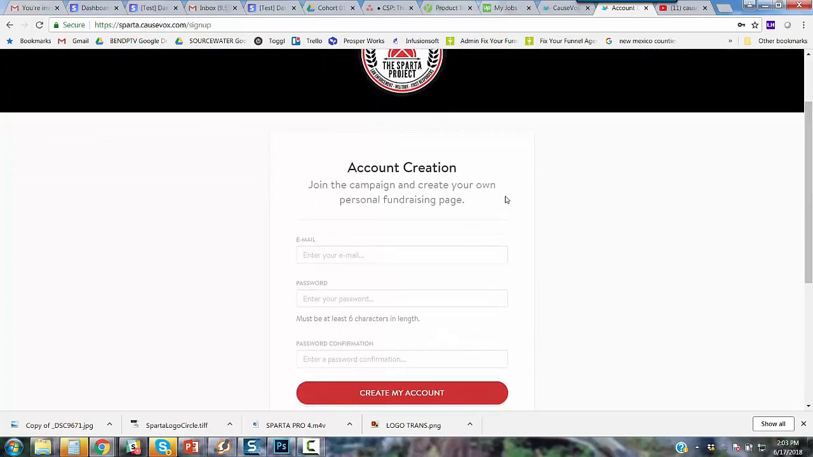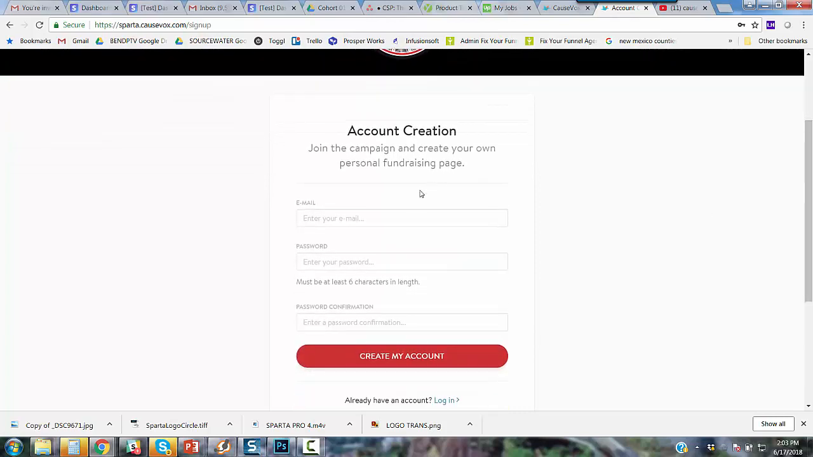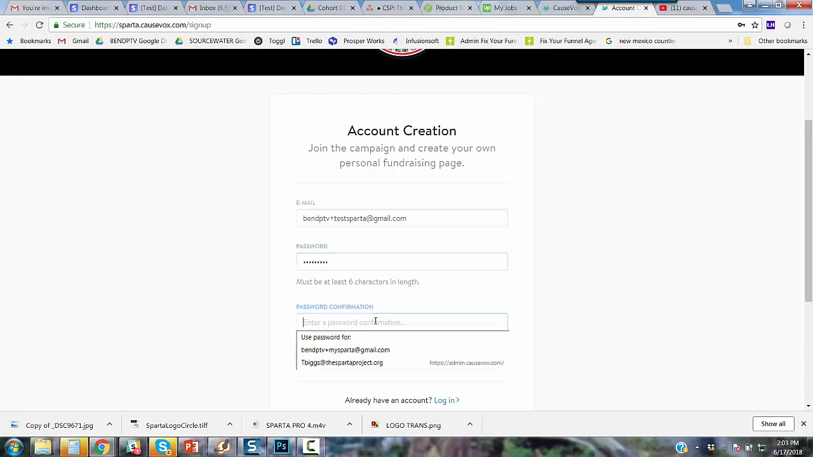Join the campaign and create your own personal fundraising page. Okay, so all you do here is I'm going to put in a fake one, and I'll have to go and delete it afterwards, but we'll call it Ben DPTV plus testsparta at gmail.com. That will be my fake page, and then I'm going to create a password here, and then you put in your confirmation of that password. I think I screwed that up, so we'll see what happens. You click create my account,